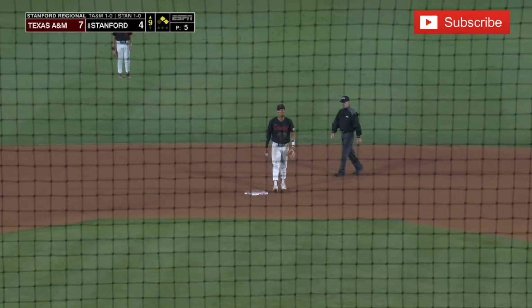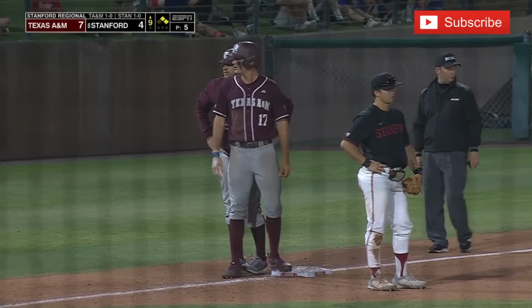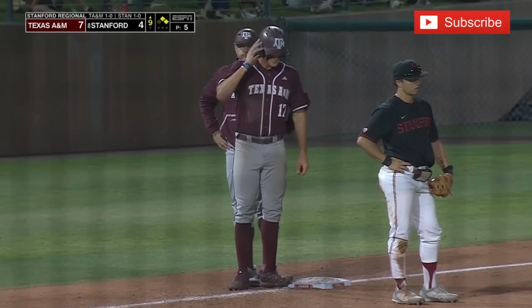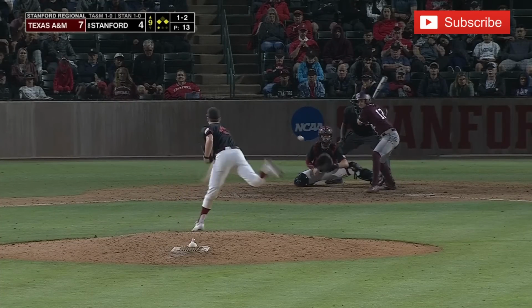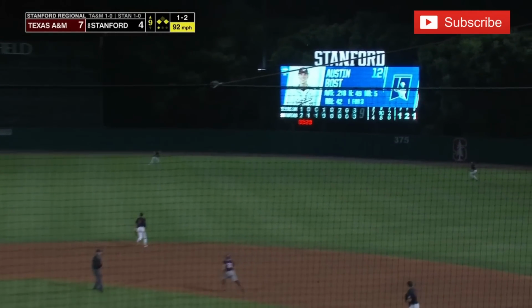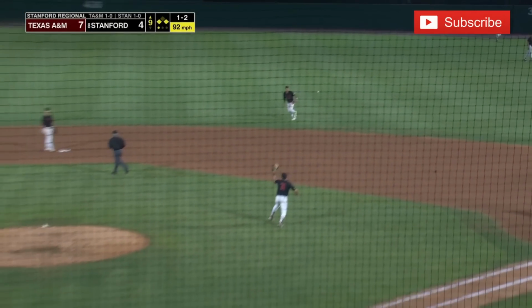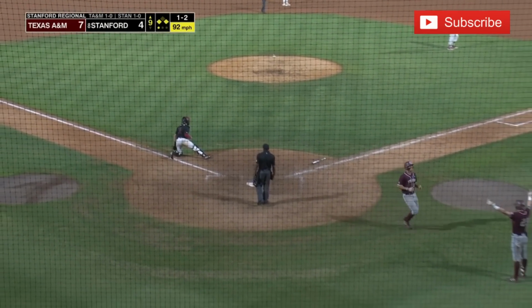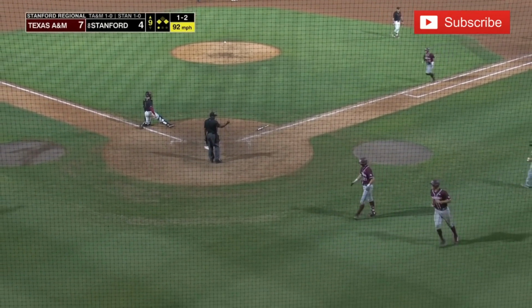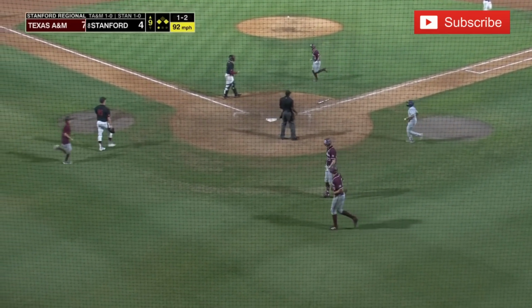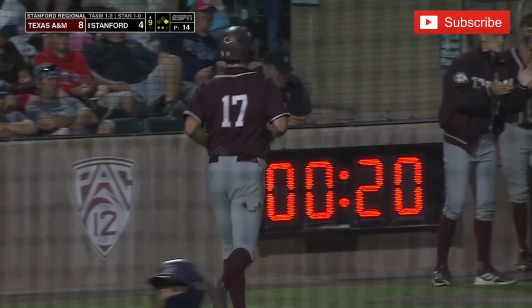And some indecision from Owen Cobb and Drew Bowser. They were looking at one another. The line out toward right field. Braden Montgomery breaks over, makes the catch, tagging. Jace Laviolette racing home. The throw is too late. And a sac fly, and it's 8-4 Texas A&M. RBI for Boast, his 43rd of the season.